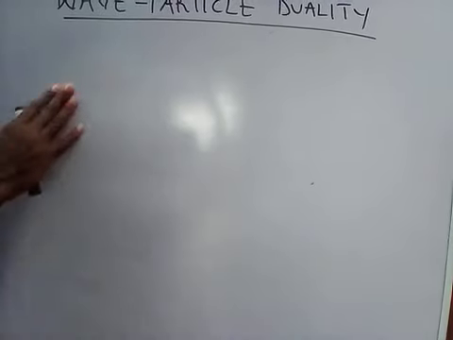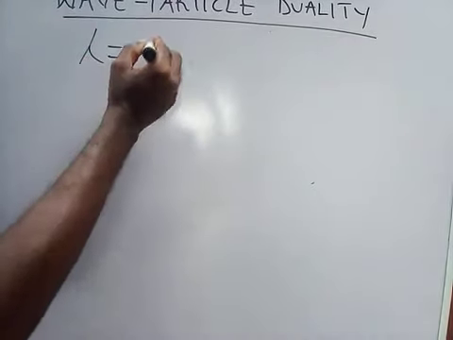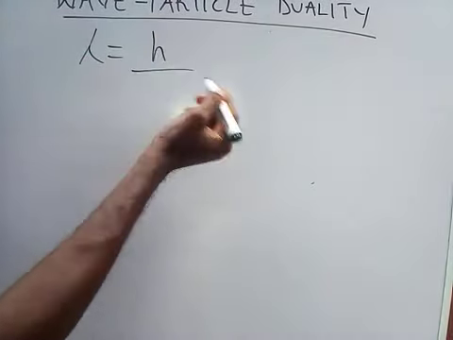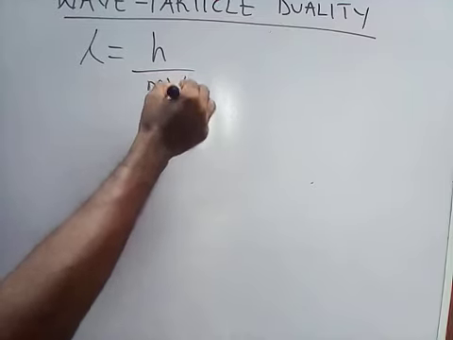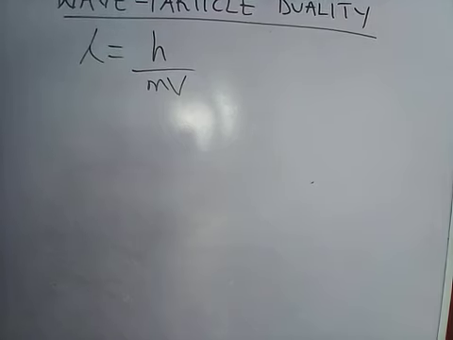So we've agreed that lambda equals Planck constant over momentum, which is mass times velocity. And you recall in energy quantization, an electron of mass m with acceleration voltage V has kinetic energy one over two m v squared, right?